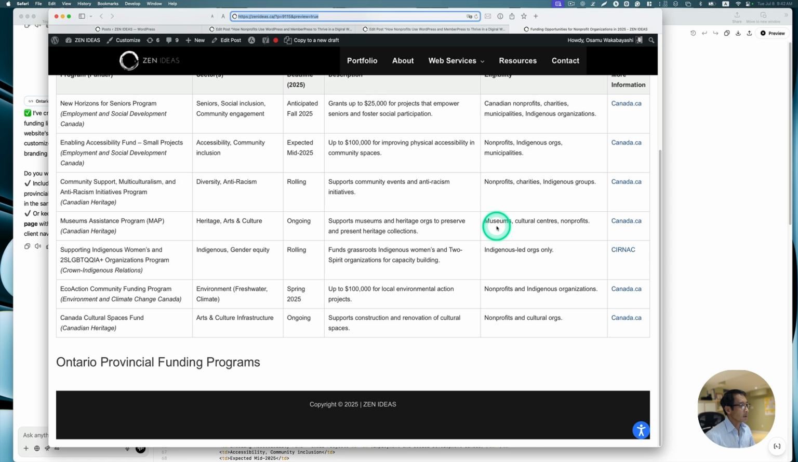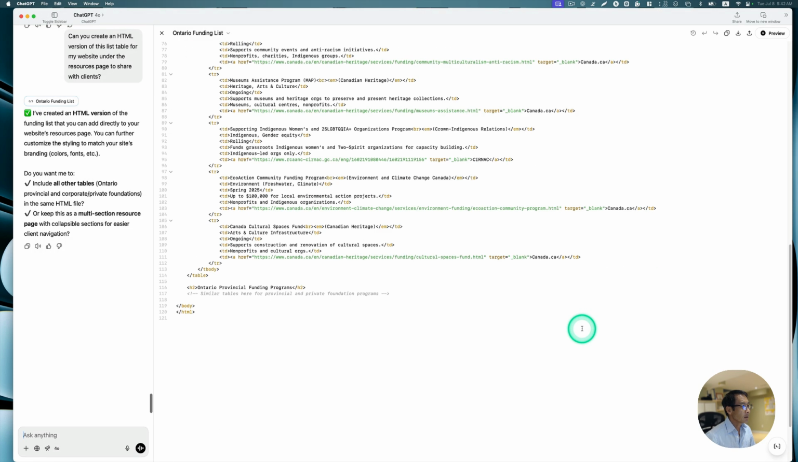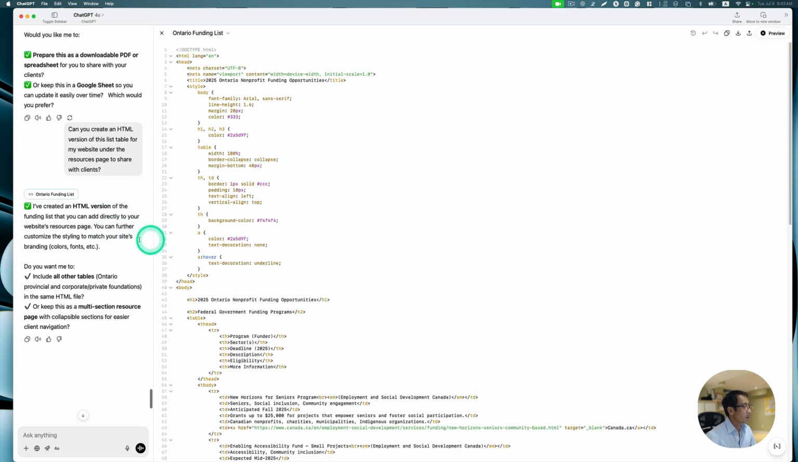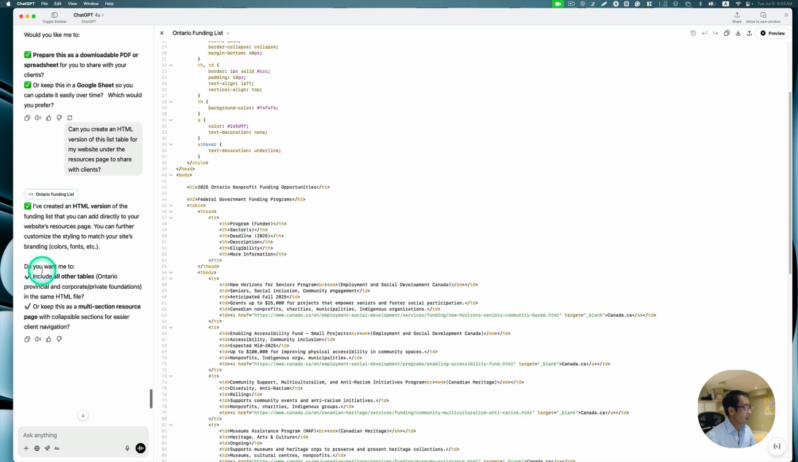All right, here we go. It's a nice table here. Also, it looks like the provincial funding program is not really copied. Did I copy everything? Oh, okay, it didn't produce everything. Now it's asking me, do you want me to include all the other tables, Ontario provincial and corporate private foundation, in the same HTML file, or keep it as a multi-section resources page, collapsible? Okay, I'm going to just include everything, include all the other tables.